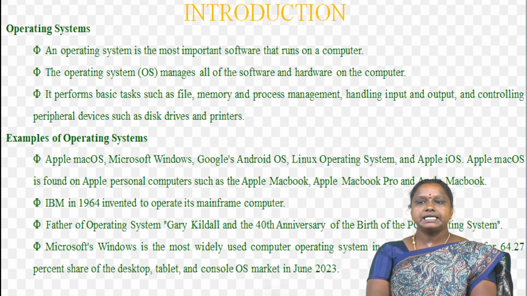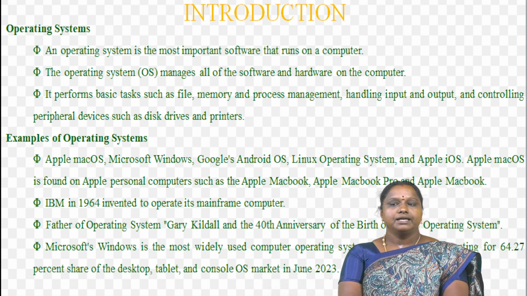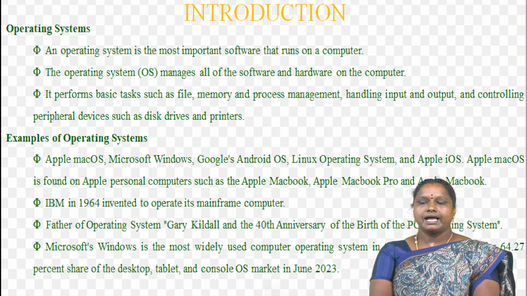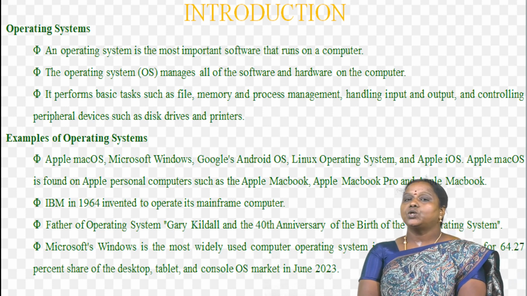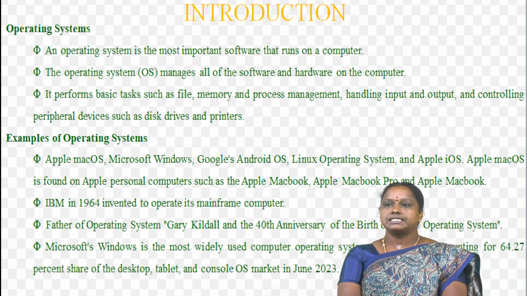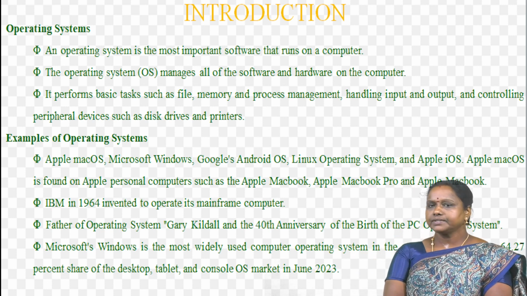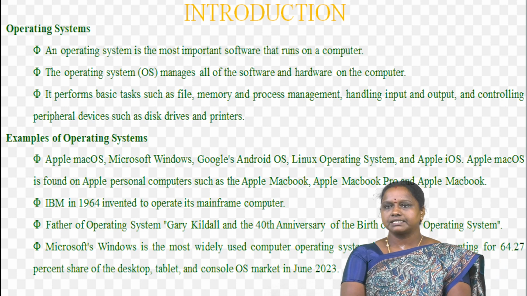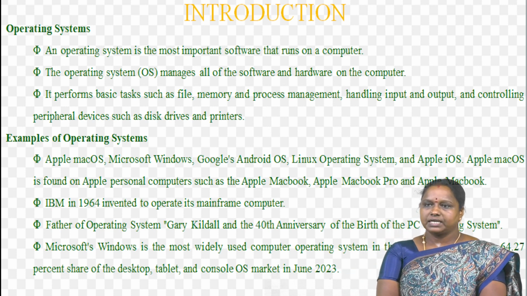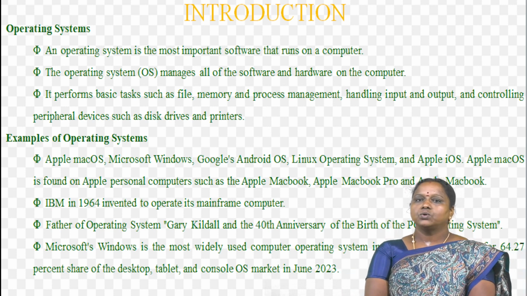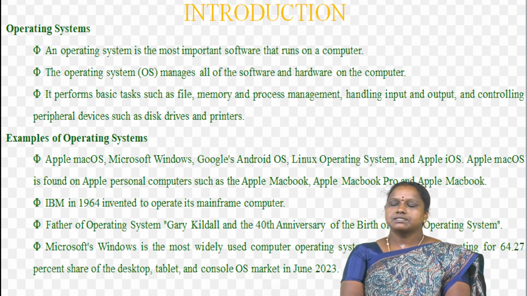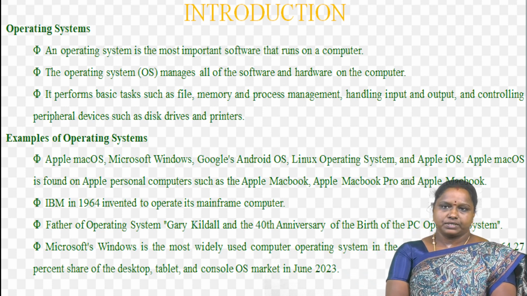It performs basic tasks such as file, memory and process management, handling input and output, and controlling peripheral devices such as disk drive and printers. Examples of operating system. Some examples of operating systems include Apple Mac OS, Microsoft Windows, Google Android OS, Linux operating system, and Apple iOS.